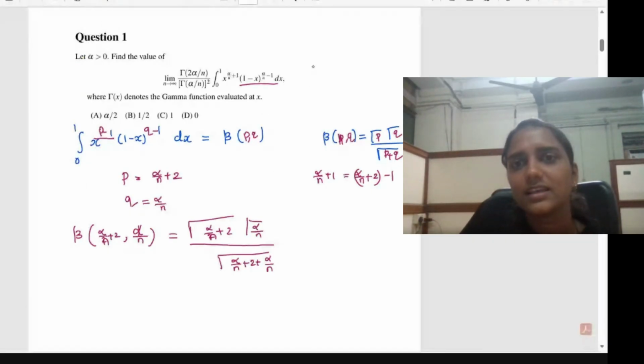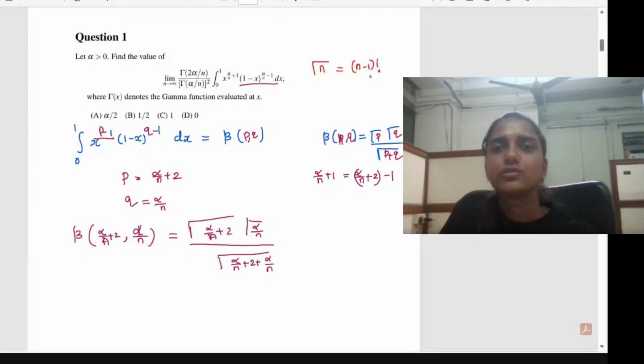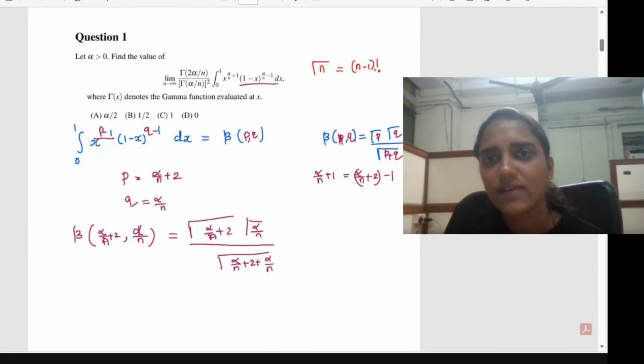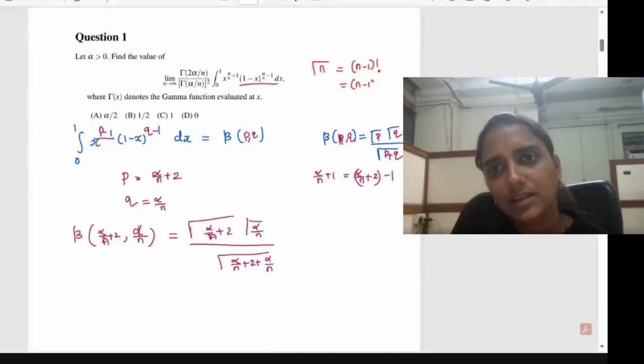The gamma integral: gamma n is equal to n minus 1 factorial, and you should be aware of the other forms. We can write n minus 1 factorial as n minus 1 into n minus 2 factorial.